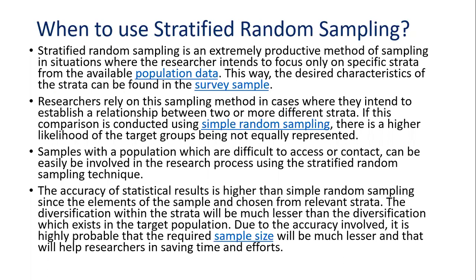And next is the accuracy of statistical results is higher, which we have already seen, because in simple random sampling, the elements of the sample are chosen from relevant data. So here the diversification within the data will be much lesser than the diversification which existed in the target population. Due to the accuracy involved, it is highly probable that the required sample size will be much lesser, and that will help the researcher in saving time and effort also.